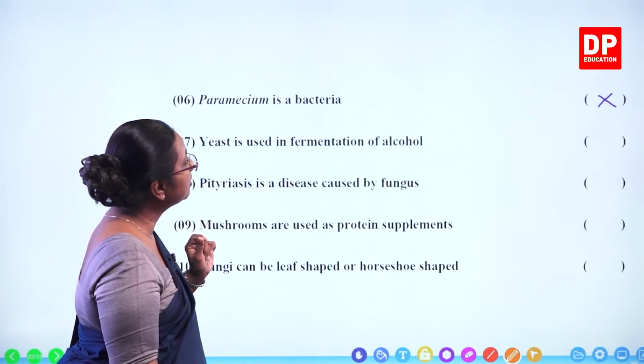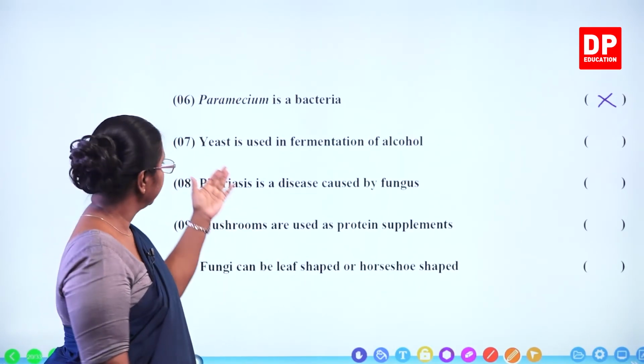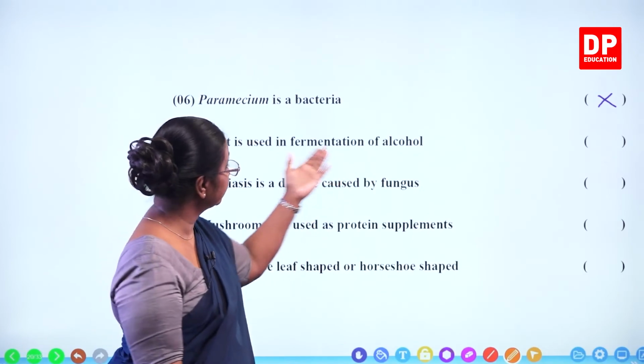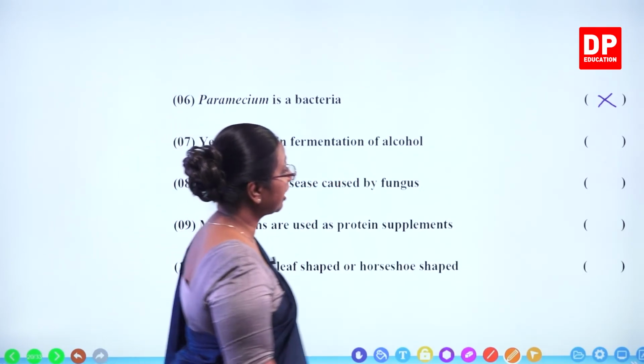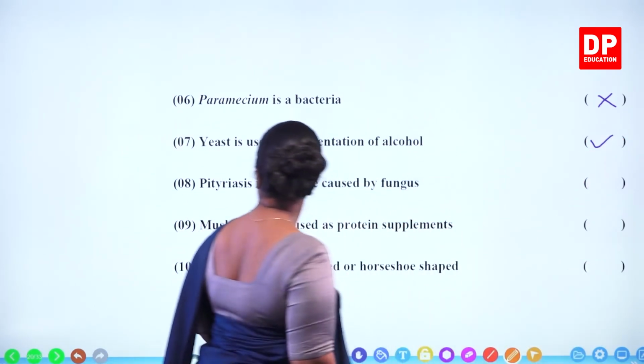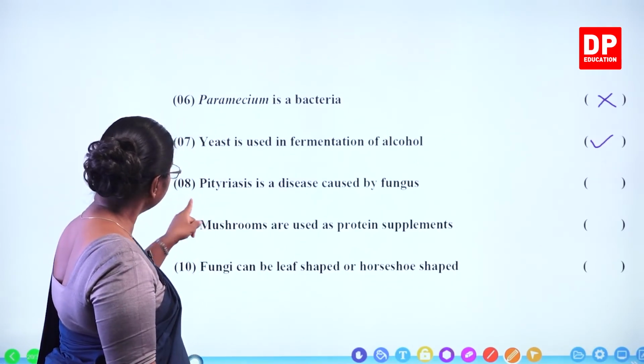Then we have the seventh one. Yeast is used in fermentation of alcohol. That is correct. Yeast is a fungus, Saccharomyces. It's used for the fermentation of alcohol. That is correct.